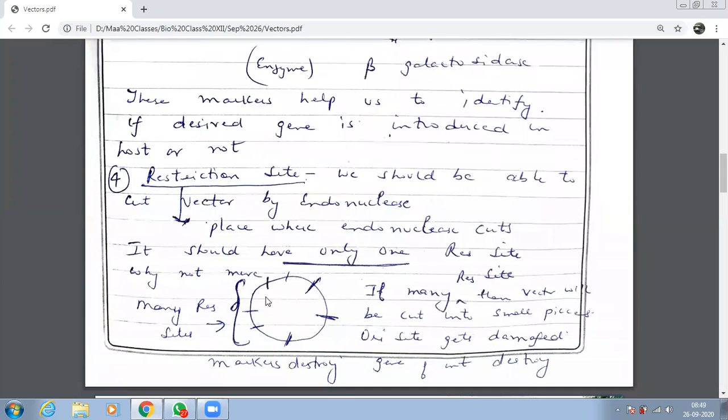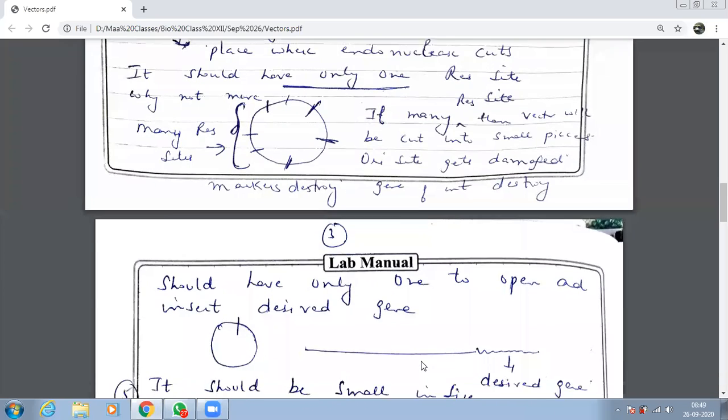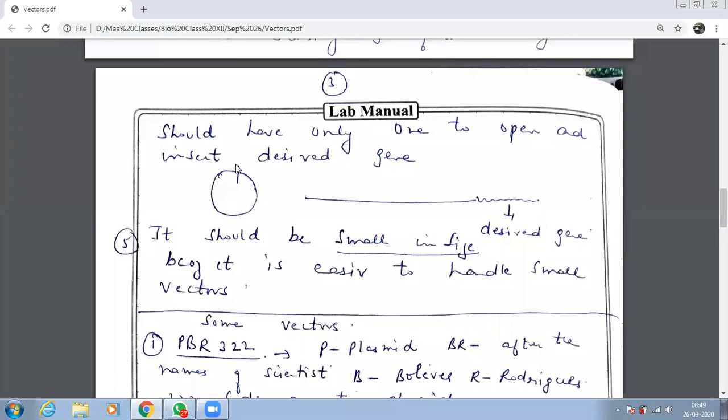So these markers help us to identify if your desired gene is introduced into the host or not. And the fourth thing which each vector should have is what site? Restriction site. When I say restriction site, it means it is the place where what happens? Endonuclease cuts. Okay, beta? Now, it should have only one restriction site, preferably, because if it is cut at many places, then your Ori site may get damaged, your markers may get destroyed. And most important, your gene of interest may also get destroyed. So it is no point, replication process will not start. Gene nahi bachi hai.